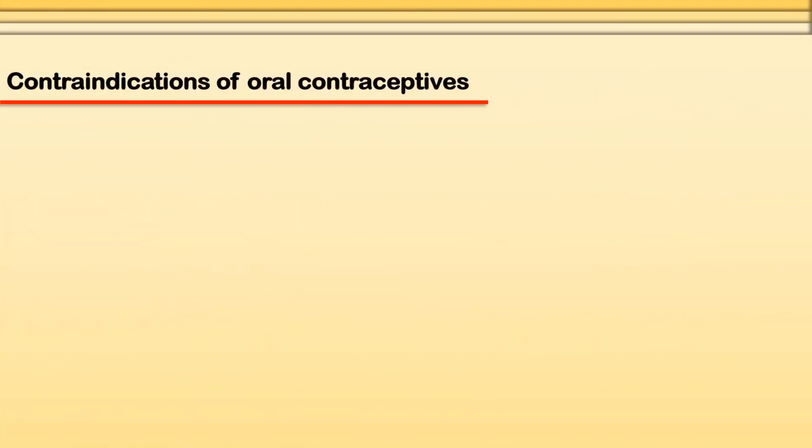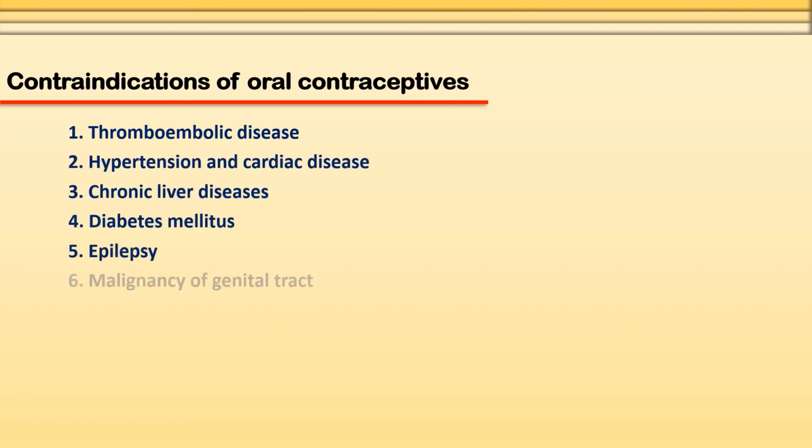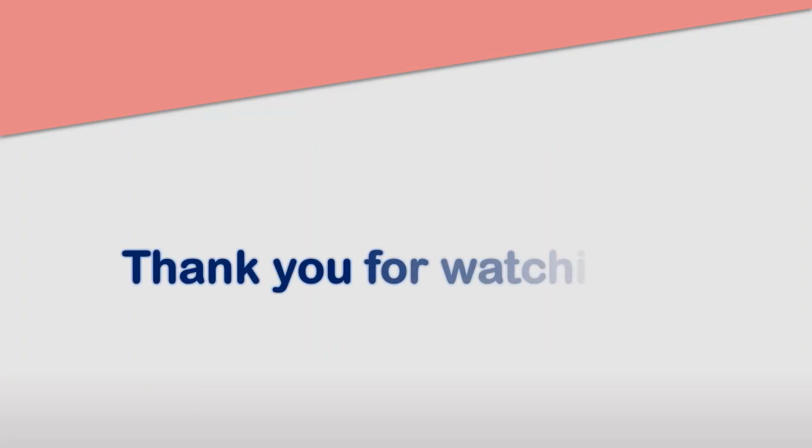Now about the contraindications of the oral contraceptives: they are contraindicated in thromboembolic diseases, hypertension, chronic liver disease, diabetes mellitus, epilepsy, malignancy of the genital tract, then migraine, breast cancer and thyroid diseases.